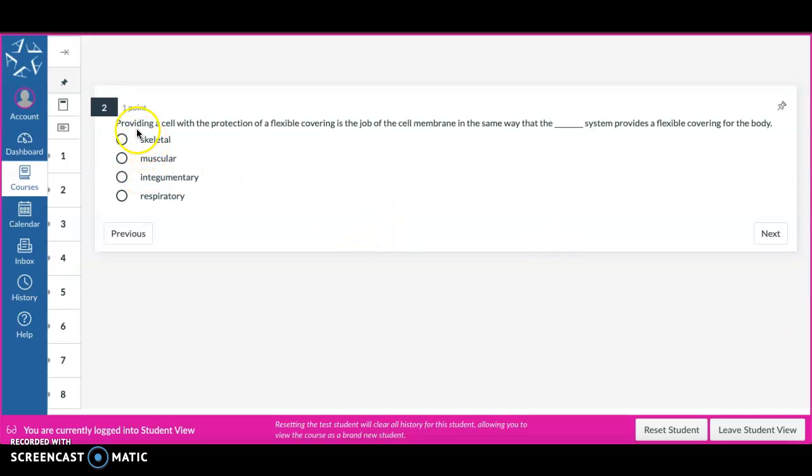Question 2. Providing a cell with the protection of a flexible covering is the job of the cell membrane in the same way that the blank system provides a flexible covering for the body. Skeletal, muscular, integumentary, respiratory.